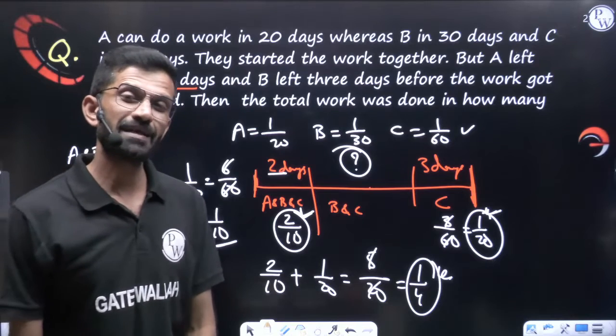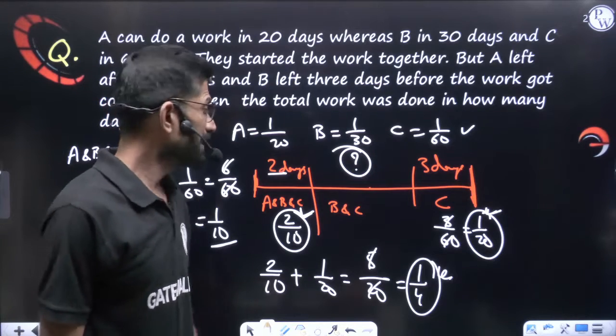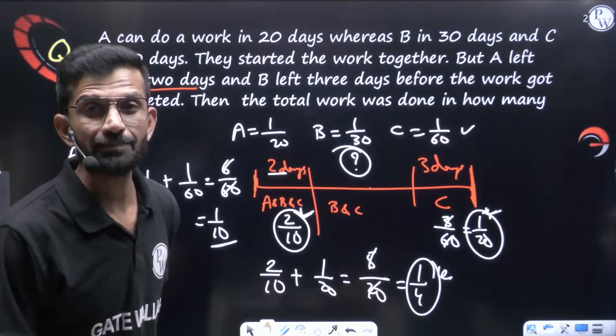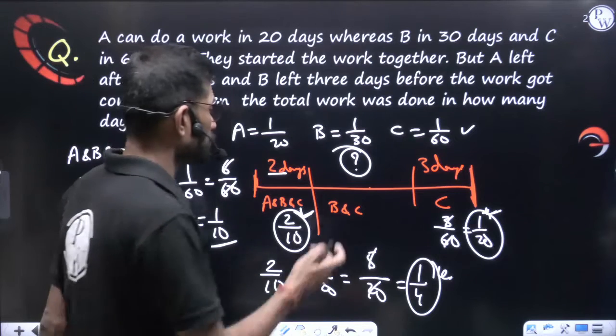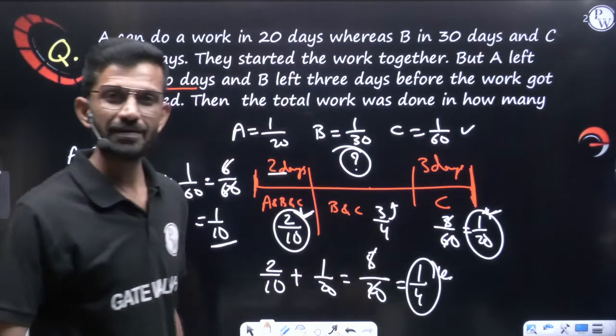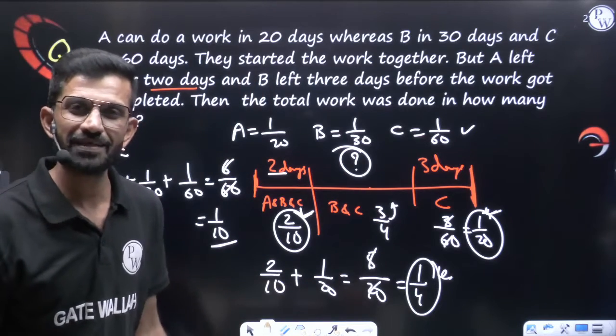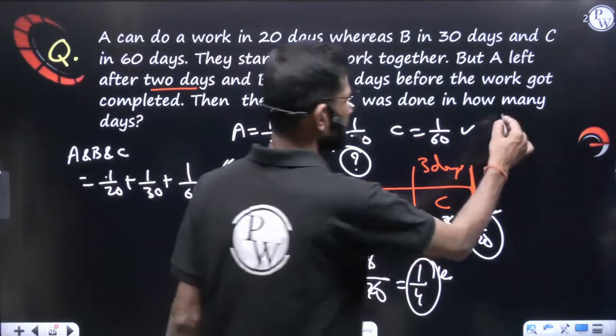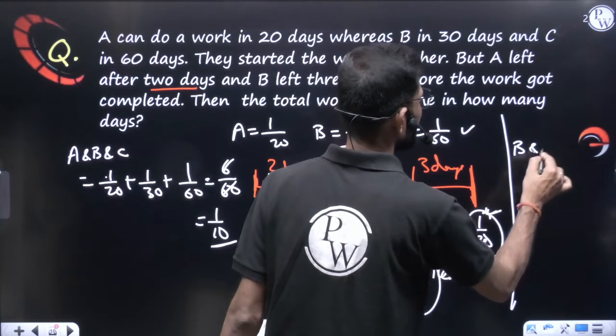So how much work is still pending? 1 minus 1 by 4, it means still 3 by 4 of the work is pending. That 3/4 of the work who must have done? Definitely B and C must have done. Now let's see, let us add B and C.